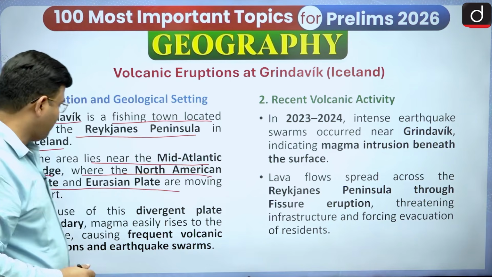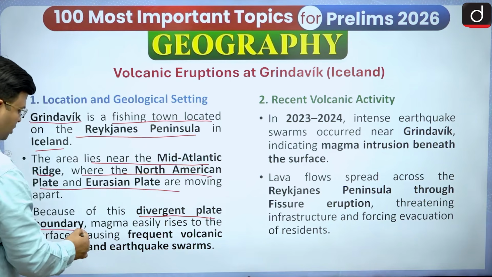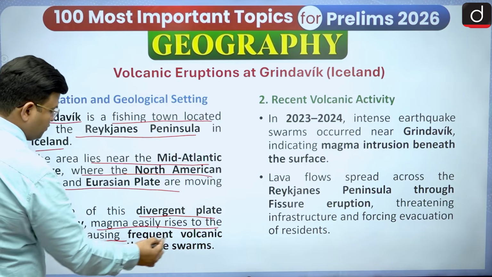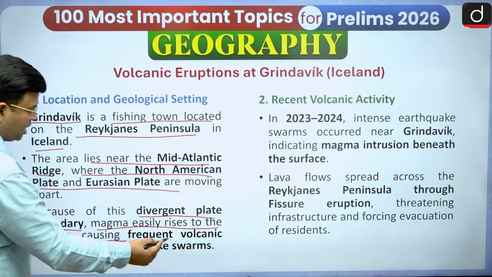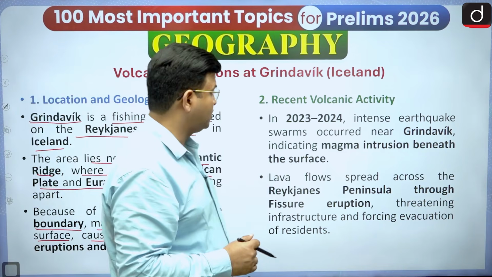Is it okay? Because of this divergent plate boundary, magma easily rises to the surface, causing frequent volcanic eruptions and earthquake swarms. So there will be lots of earthquakes along this region.